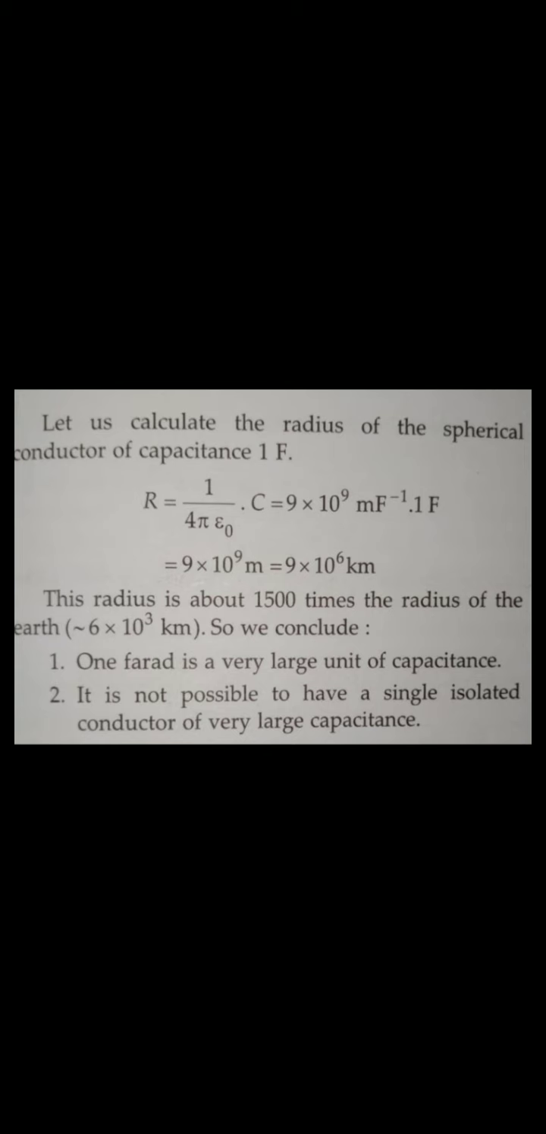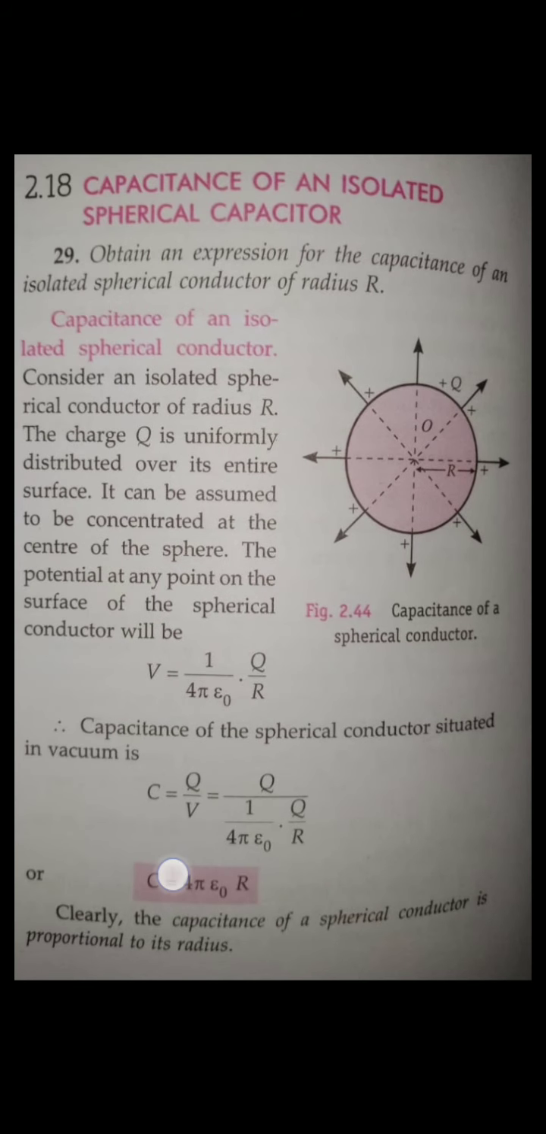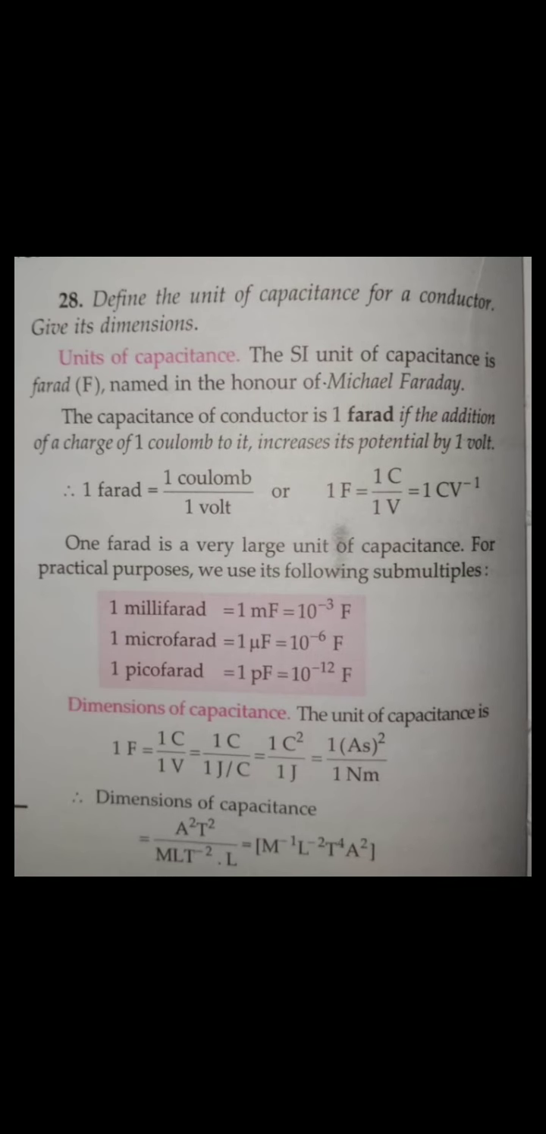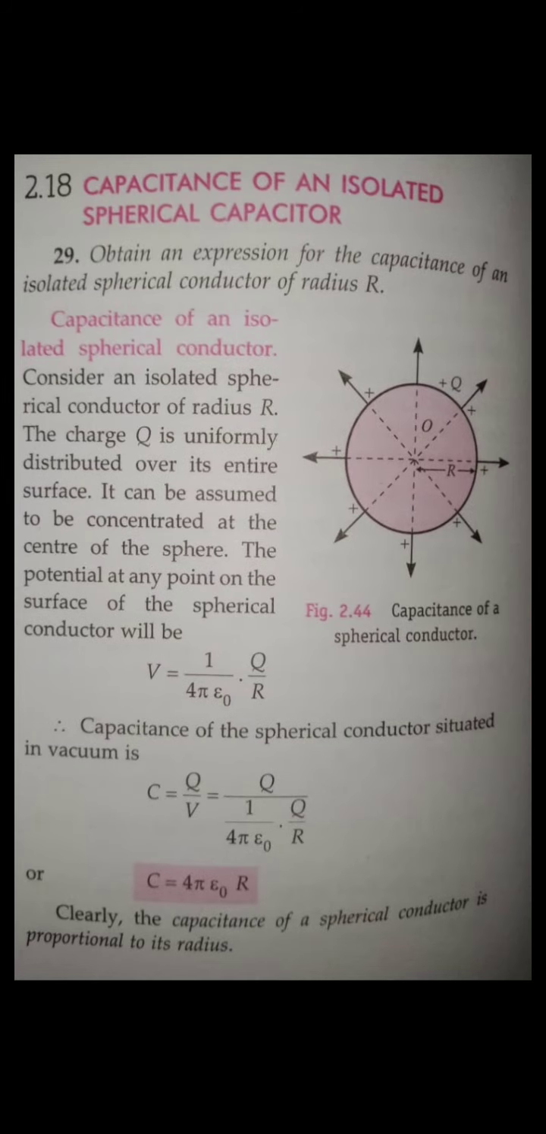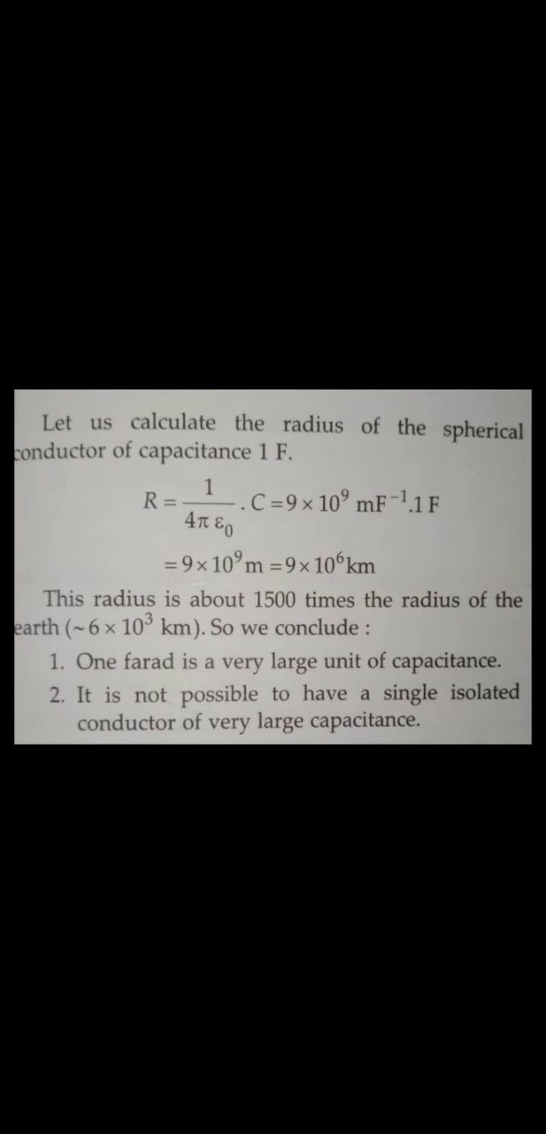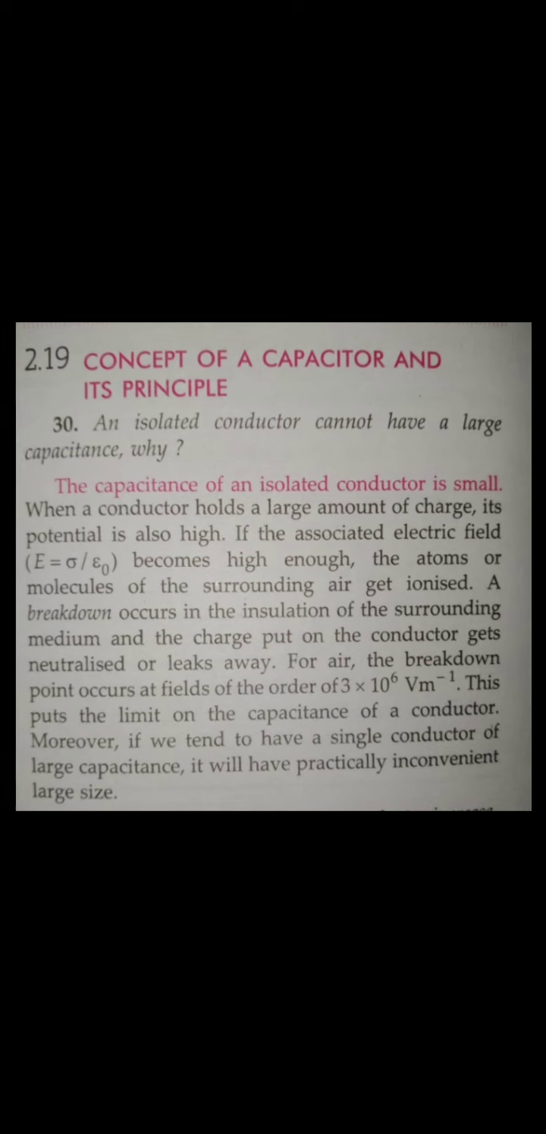If you take the earth, what is the radius of the earth? Almost 6400 kilometer. Even if you put the 6400 kilometer radius and calculate the capacitance, it will not come to 1 farad, guys. So that means farad is a very high unit. So we will take capacitance in terms of milli or microfarad. Okay, guys, now next is what?